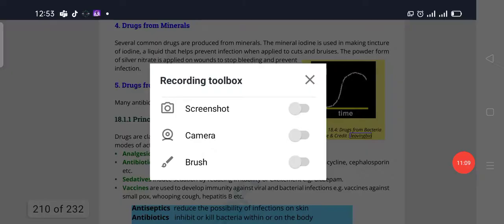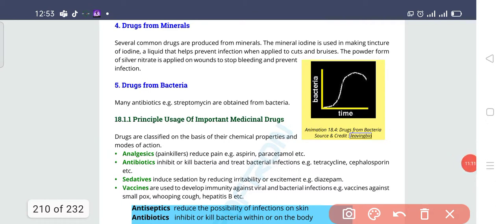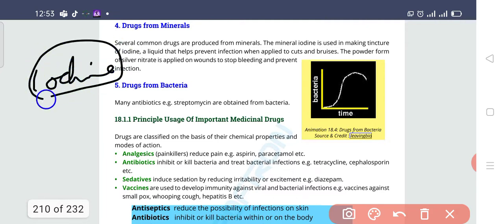Okay, the next one is drugs from the minerals. We are also getting drugs from the minerals. Let me give you a very good example. Do you remember what iodine is? Iodine is a mineral, and you have learned in chapter number 3 about the disease of those having a lack of thyroxine that results in goiter, and obviously this is due to the lack of iodine. So we are getting iodine from this mineral to cover that disease or to activate the working of the thyroid gland.